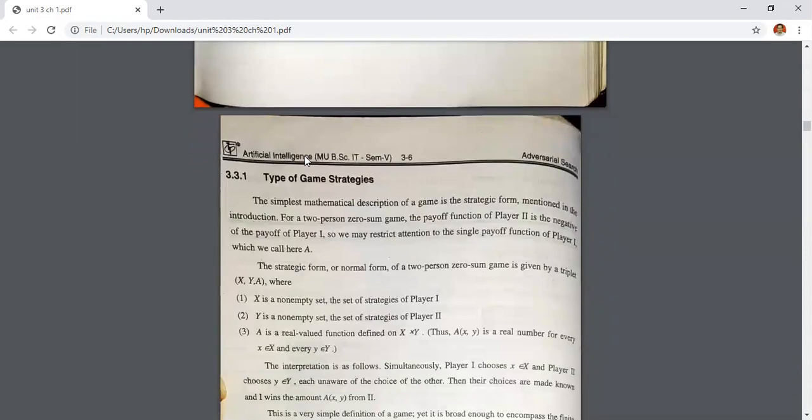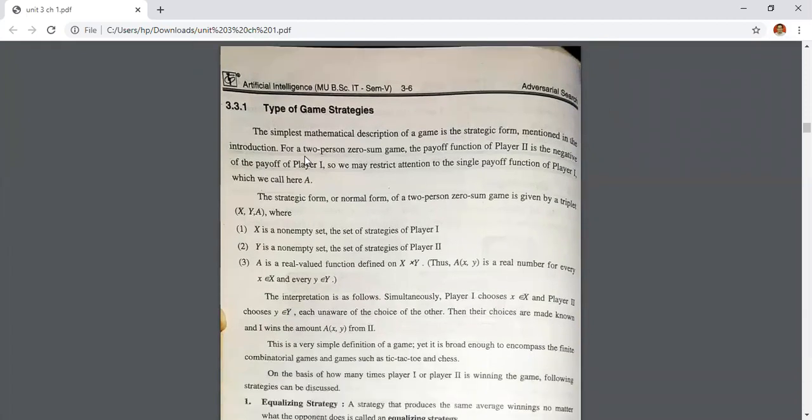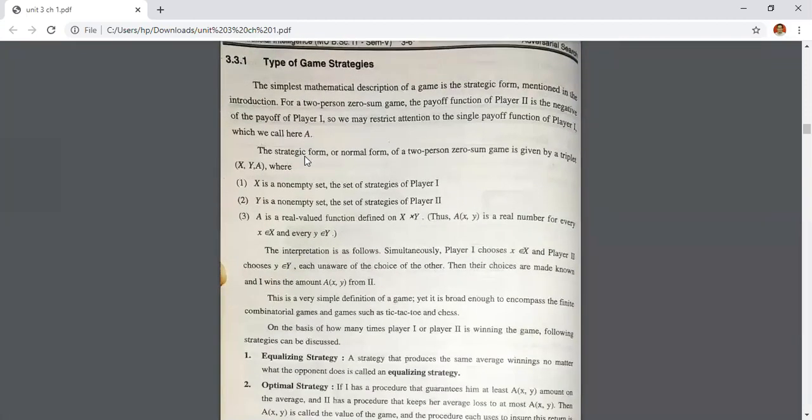Now, see, the simplest mathematical description of a game is in the strategic form mentioned in the introduction. For a two-person zero-sum game, the payoff function of player 2 is the negative of the payoff of player 1, so we may restrict attention to a single payoff function of player 1, which we call A. The strategic form or normal form of a two-person zero-sum game is given by a triplet, that is X, Y, and A. A is your payoff function, and X and Y are your players.